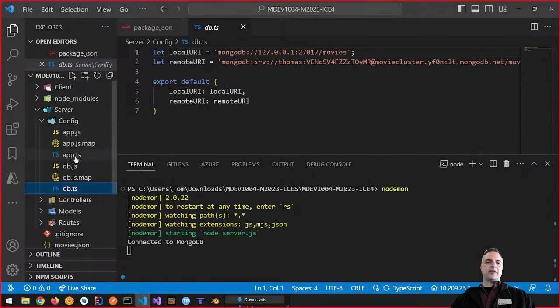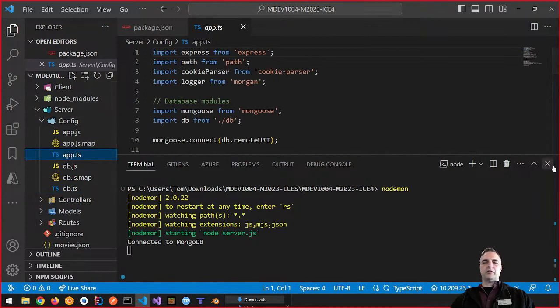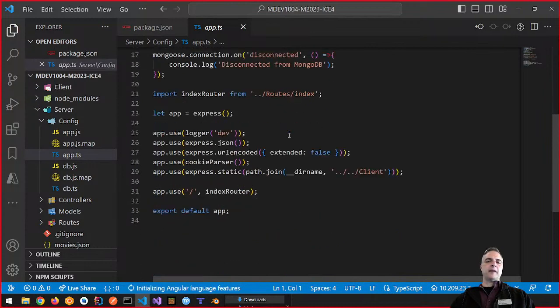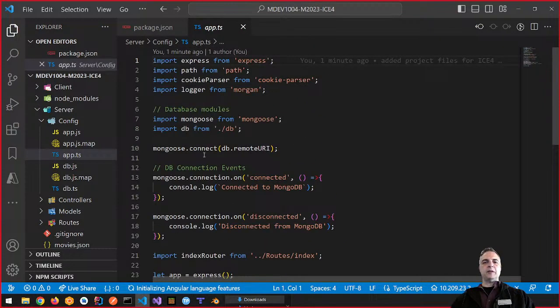And inside of our app.ts, again, we're using TypeScript to do all this fine work, we're using db.remoteURI, and db.remoteURI basically says, hey, we're connecting remotely. This is how we want to continue this week. We want to be able to connect to a remote URI, and then we want to be able to do full CRUD today, but we need API endpoints for this kind of stuff.